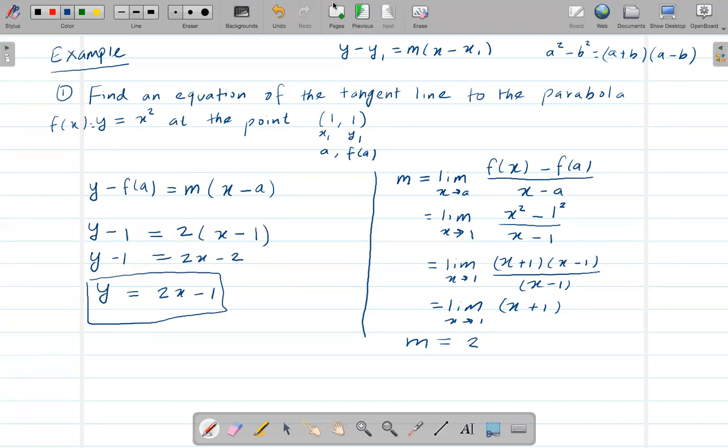Okay, now let's define the derivative. Okay, so what exactly does the derivative mean? So the idea of the derivative is pretty similar to the idea of the slope of the tangent line.